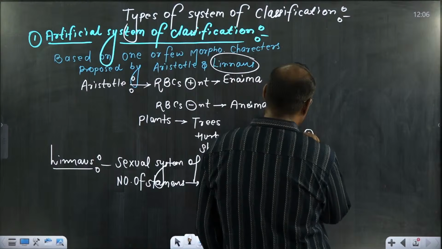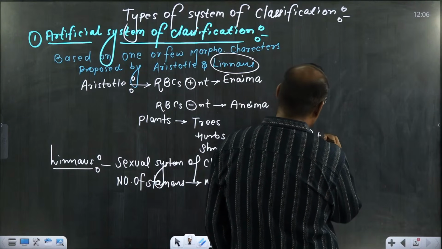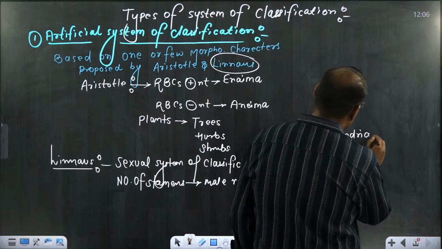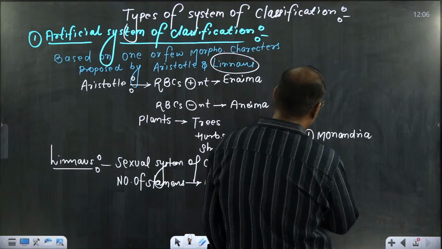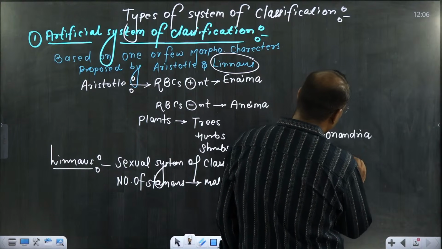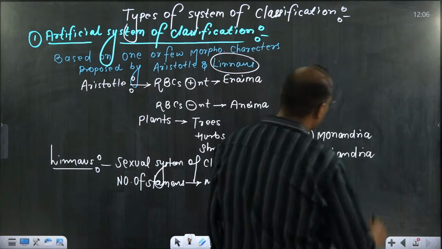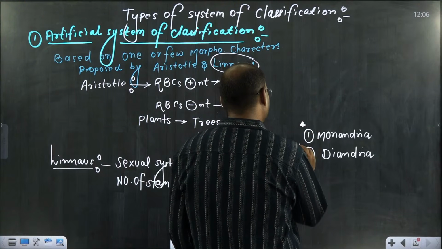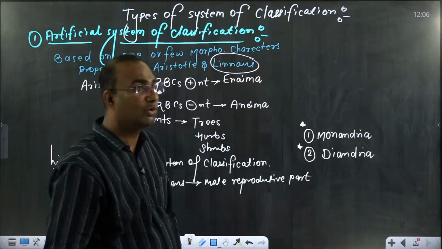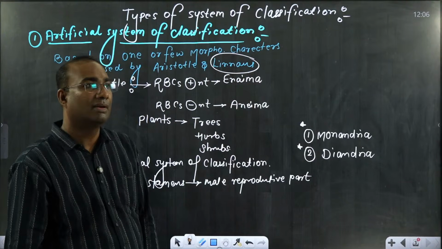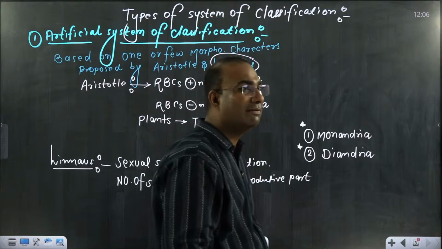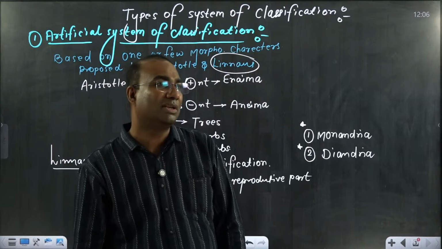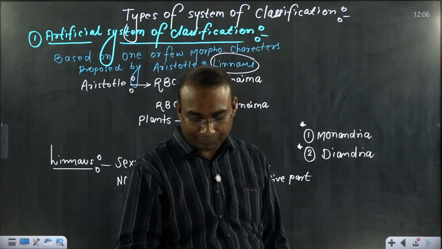If a single stamen is there, he used a scientific term known as monandria. And if two stamens are there, he said that is diandria. These two words you just keep in mind. They are not in our NCERT, but for better understanding of the families, a total of 6 families we are going to study in morphology: Fabaceae, Solanaceae, Liliaceae, Malvaceae, Asparagaceae. All families we will study very well. That time these both terms will come, so you should know them very well.